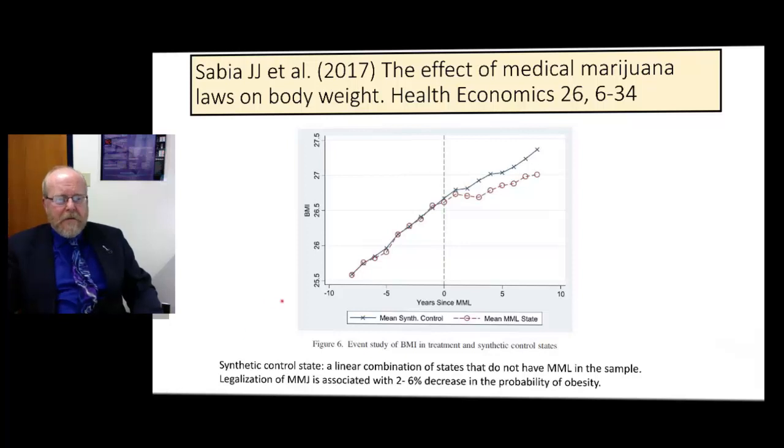And then this study, very recent, they looked at changes in the state's obesity rates following legalization of medical marijuana. The blue line up here is what they call the synthetic control, which was a construct of what's happening in states that did not legalize. And this over here is the states that legalize. And we see a clear and rapid divergence of these states with a significant decrease in obesity in states that legalize medical marijuana.